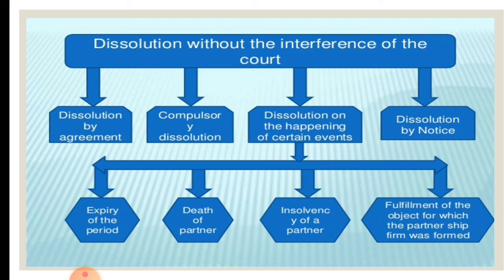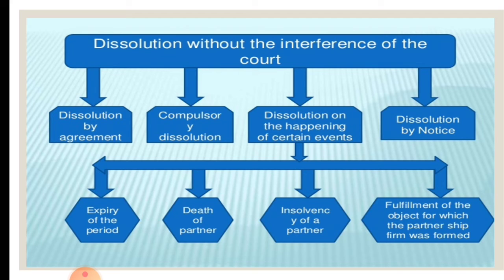If there is mutual agreement, if all the partners agree, then the firm can be put to an end. Then compulsory dissolution: if the serious misconduct of a partner is identified, or any unlawful business is done by the partnership firm, then compulsory dissolution has to take place. Then dissolution on the occurrence of contingencies.